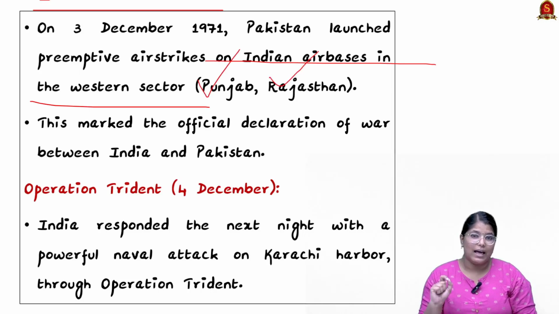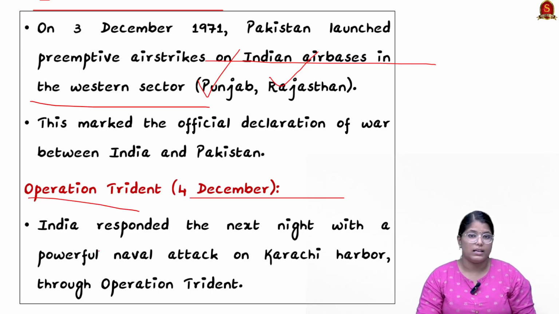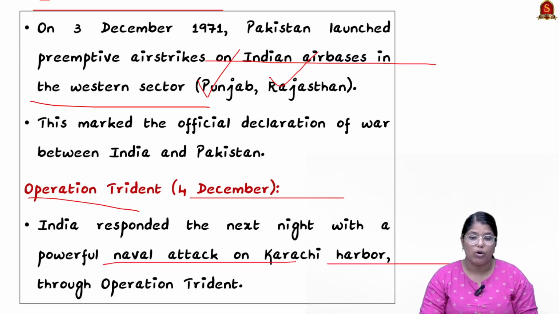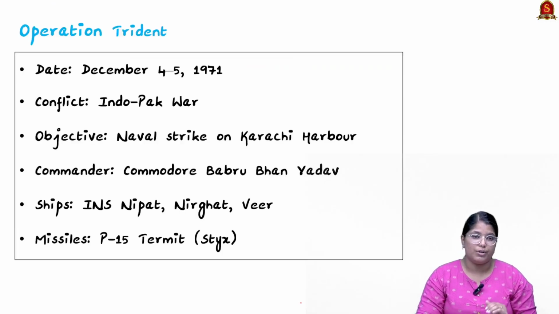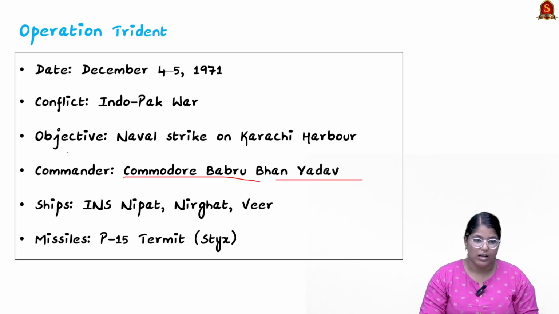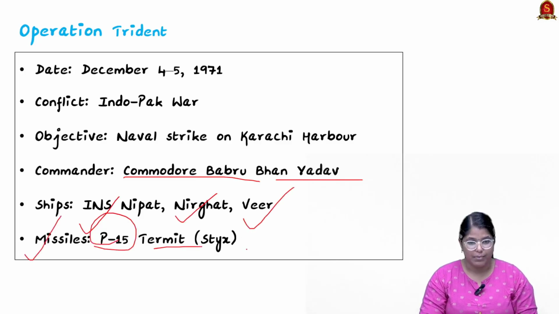This declared war, this is the beginning of the war, where India started to retaliate through Operation Trident. Operation Trident happened on the very next day, 4th December. India responded with a powerful naval attack on Karachi harbour. Talking about the specific information, the commander of this operation was Commander Babru Bhan Yadav, and the ships included INS Nipat, Nirghat and Veer. The missile used was the P-15 Styx missile.